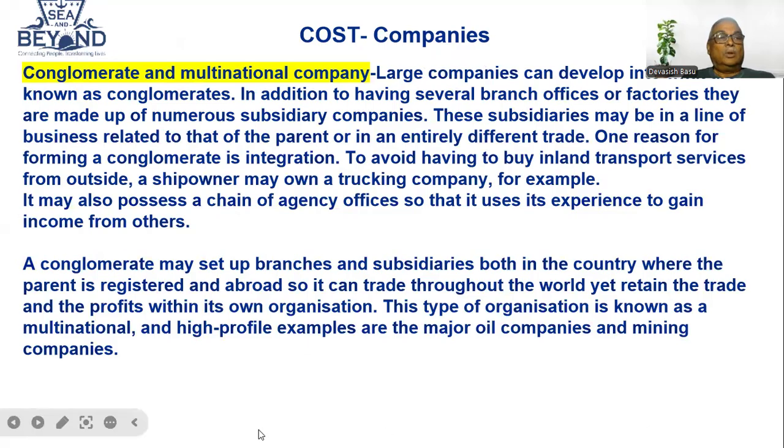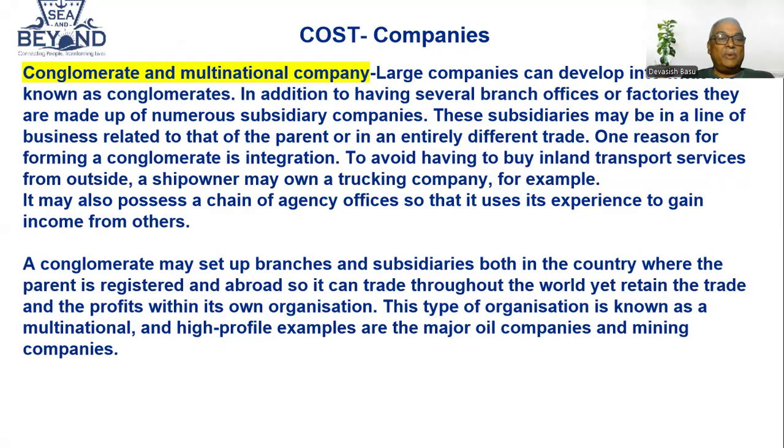Conglomerates and multinational companies. Large companies can develop into what are known as conglomerates. In addition to having several branches, offices or factories, they are made up of numerous subsidiary companies. So these subsidiaries may be in a line of business related to that of the parent or in an entirely different trade.